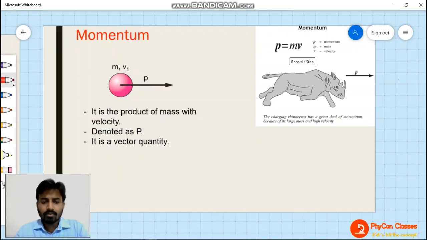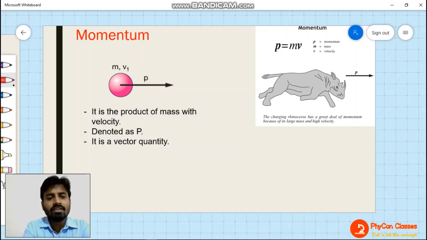Momentum. In 10th class also you must have studied what momentum is. Momentum of a body is defined as the product of the mass of the body with the velocity with which it is moving. In this diagram you can see that this particle has a mass m and is moving with a velocity v1, so the momentum possessed by the body is m into v1, the product of mass and velocity.